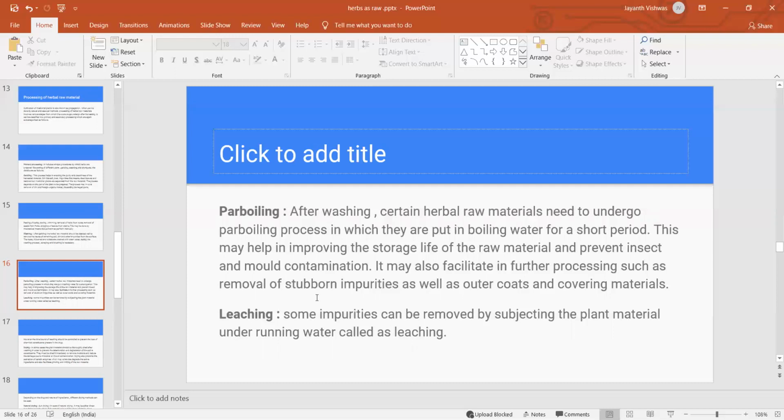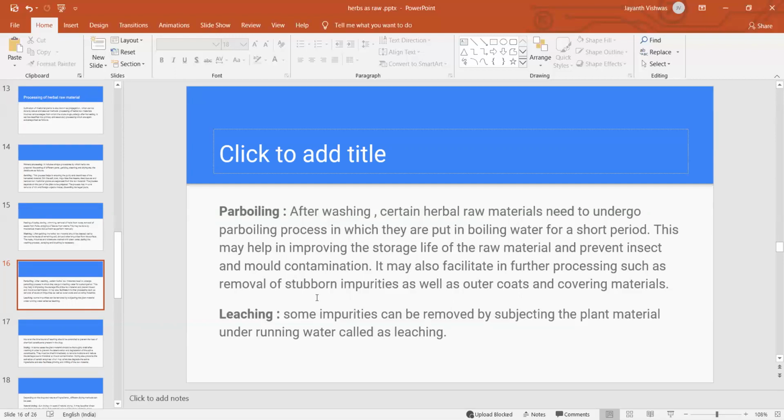It also facilitates further processing, such as removal of stubborn impurities as well as outer coats and covering materials.